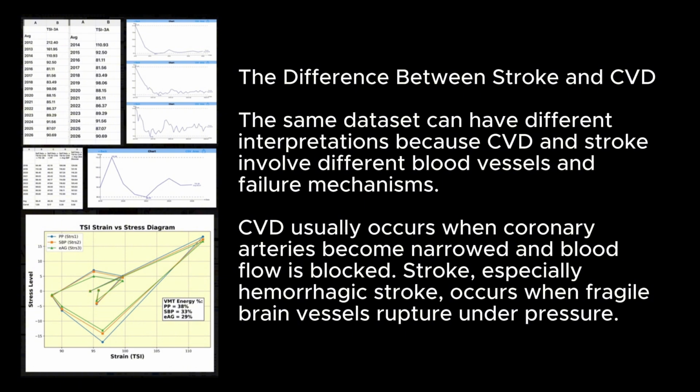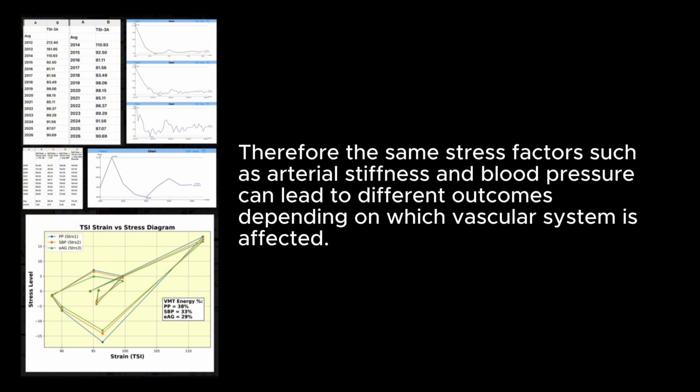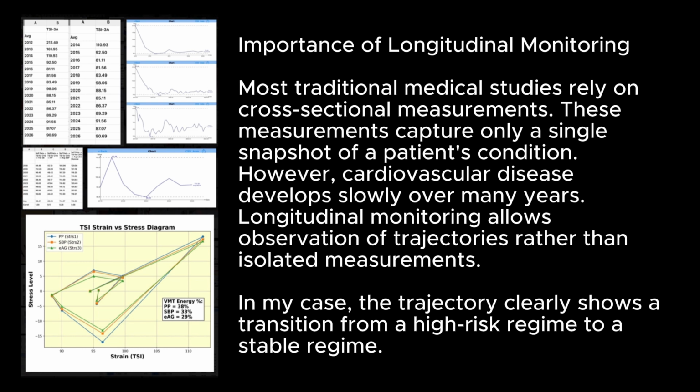The difference between stroke and CVD. The same dataset can have different interpretations because CVD and stroke involve different blood vessels and failure mechanisms. CVD usually occurs when coronary arteries become narrowed and blood flow is blocked. Stroke, especially hemorrhagic stroke, occurs when fragile brain vessels rupture under pressure. Therefore, the same stress factors such as arterial stiffness and blood pressure can lead to different outcomes depending on which vascular system is affected.